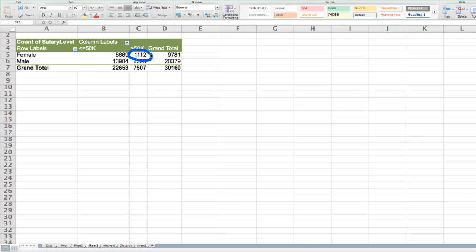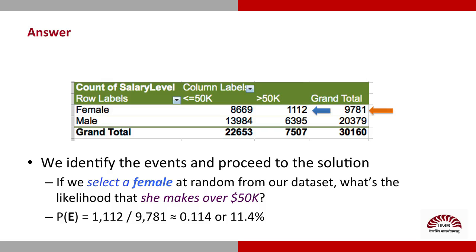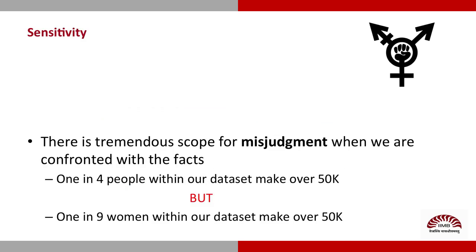Remember, we are only considering females in our data set. So, if I were to look closely, there are 9,781 of them, and that's the denominator. We now obtain the probability as 1112 over 9781, which amounts to approximately 0.114 or an 11.4% likelihood. Roughly speaking, 1 in 9 women within our dataset make over 50K.